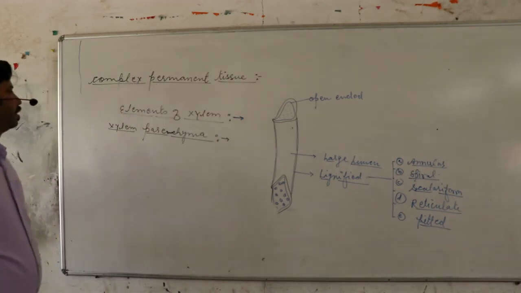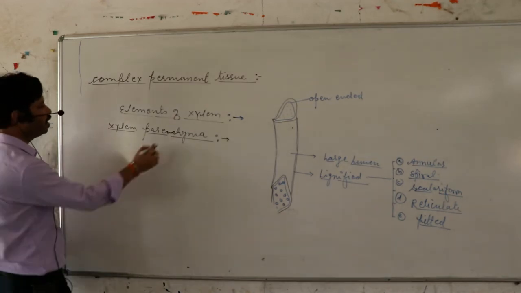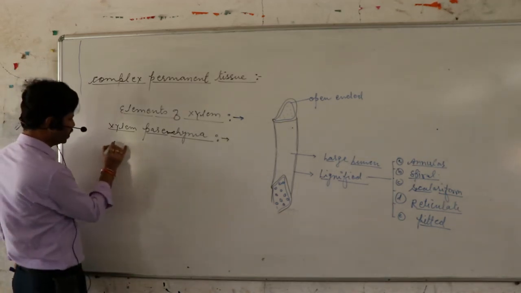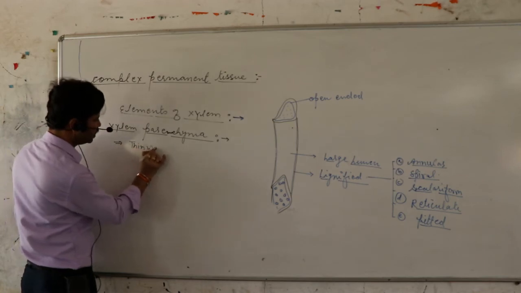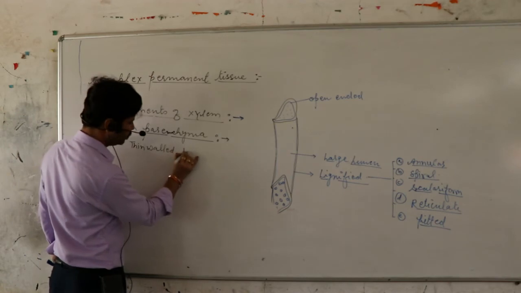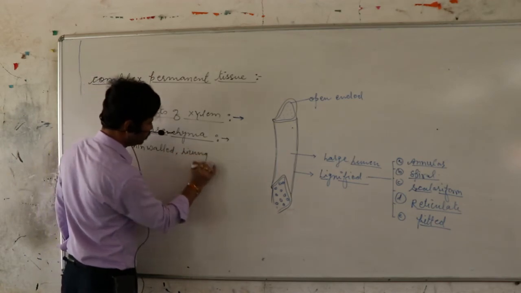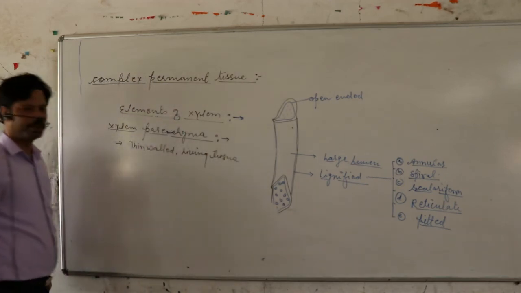As we know, the xylem parenchyma is a thin-walled living tissue. These are thin-walled and living tissue.